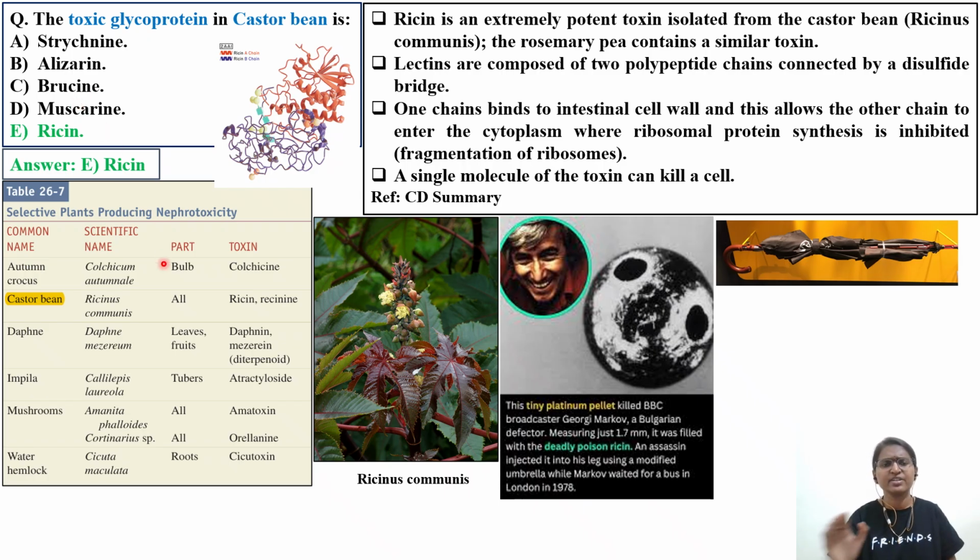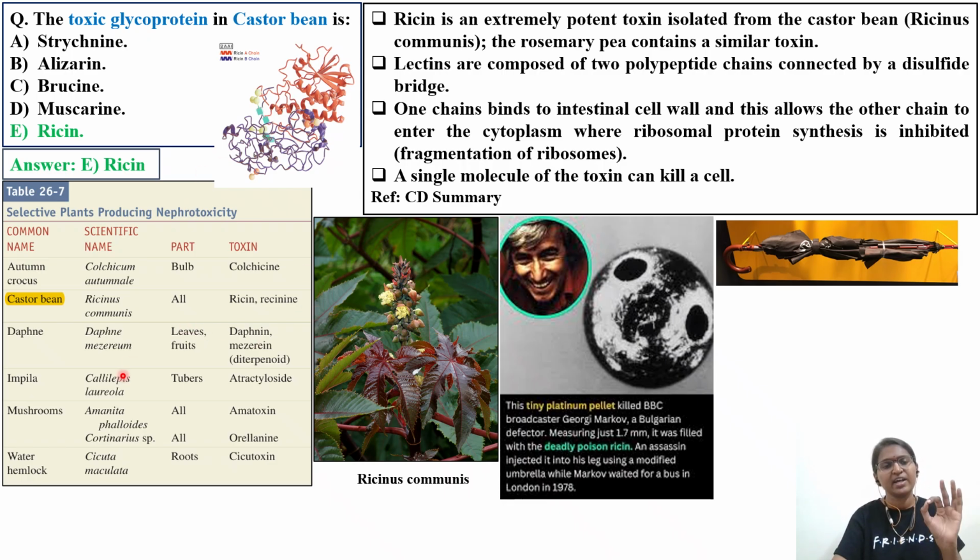Additionally, in the Klaassen textbook, also read table 26.7, which lists selected plants and those having adverse effects on the kidney. In that, castor bean is listed, and the source is Ricinus communis. Here you can see the plant and all parts of the plant. Whenever you're reading about a plant, you have to read which part of the plant is responsible for causing the toxicity. In the case of castor bean, all parts of the plant are responsible. They contain this toxic glycoprotein, that is ricin, and ricinine, and they have adverse effects on the kidney.